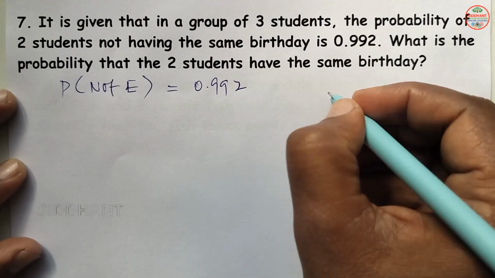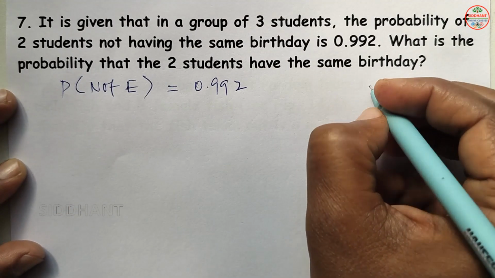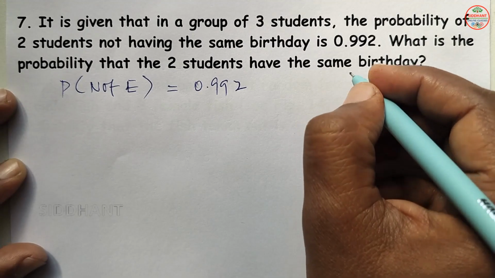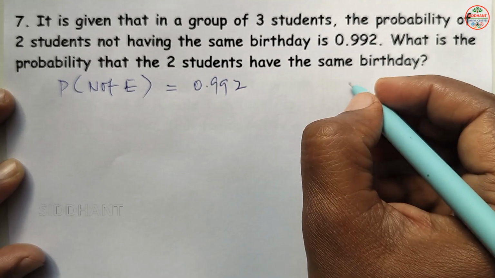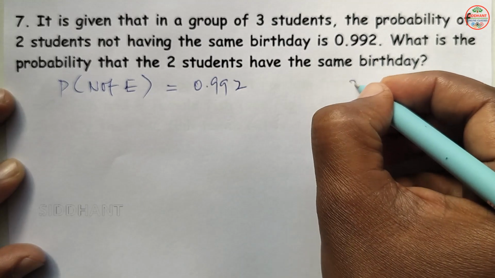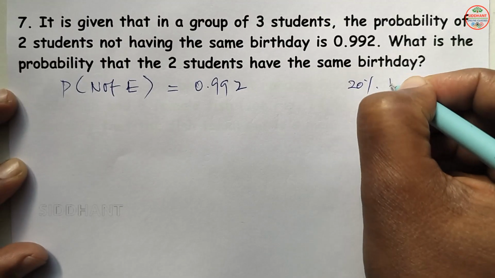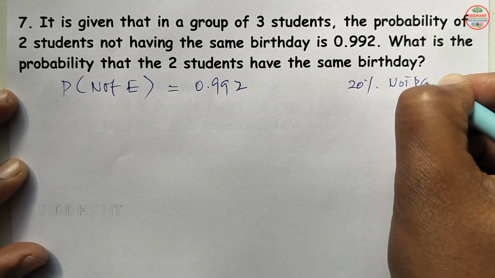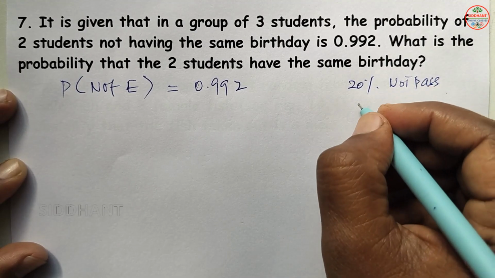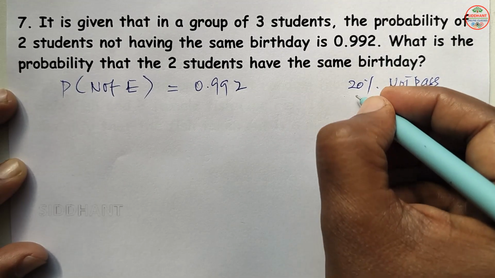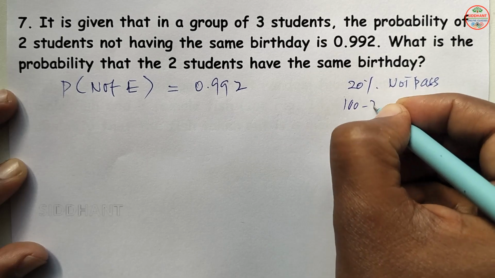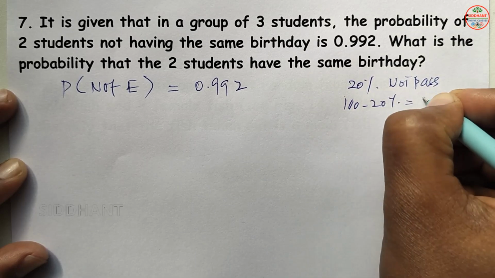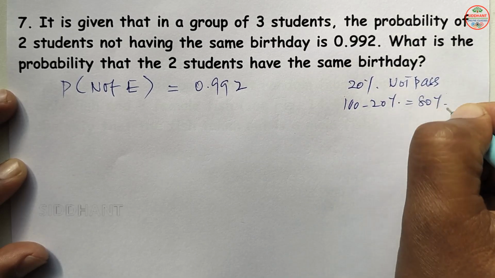Suppose the chance of not passing the exam is 20%, then what is the chance of getting pass? Then 100 minus 20, so that will be 80% chance to pass.